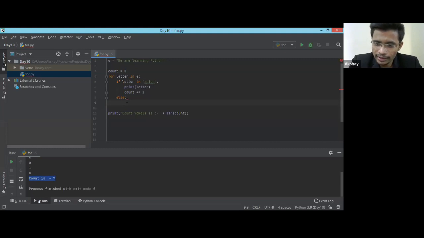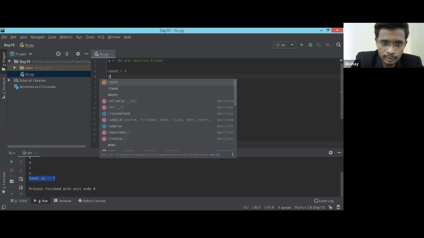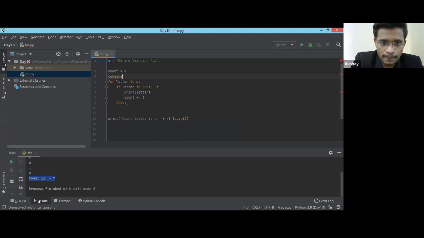For letter in yes. No, that is not what I'm asking. I just want consonants, all the consonants. Fine, it's okay. I just want all the consonants in my consonant count as well. So I'll initialize one more count over here, which will be my consonant count. Yeah, this is my variable consonant, and else if it is not a vowel, I'm going to increase my consonant count.